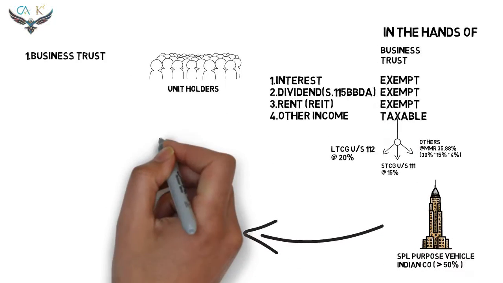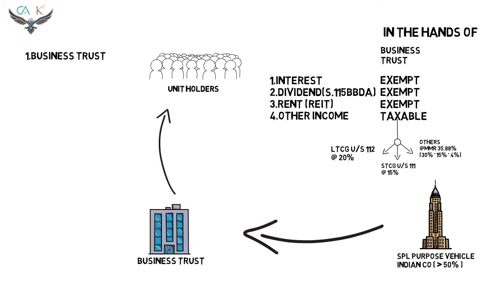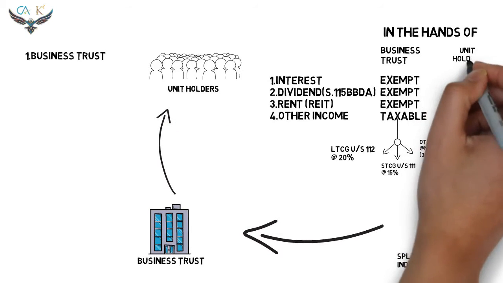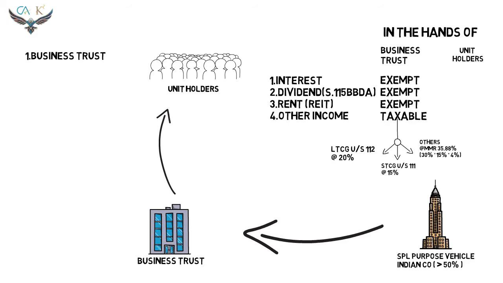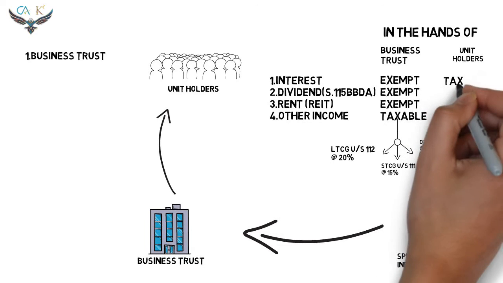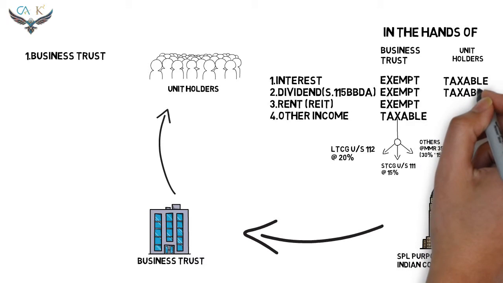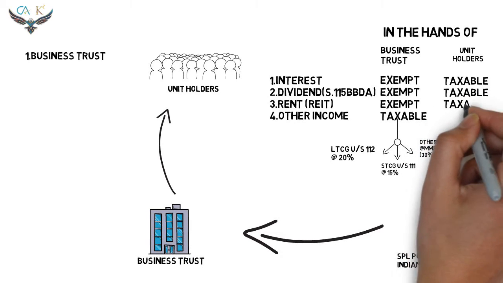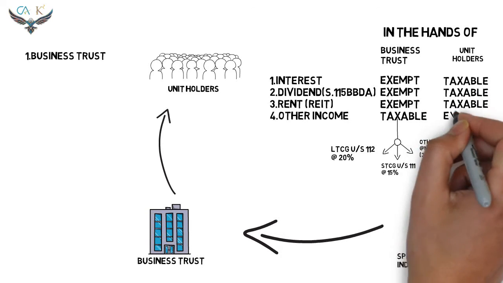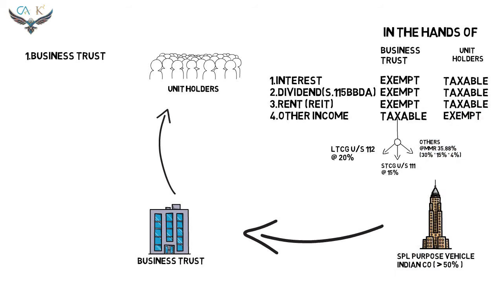Okay, now let's see the tax implication in respect of the income received by the unit holders from the business trust. The interest income, the dividend income, and the rent income are taxable in the hands of the unit holder since they are exempt in the hands of the business trust. And all other income except the above three are exempt in the hands of the unit holders.